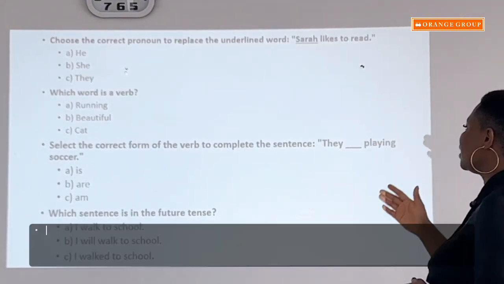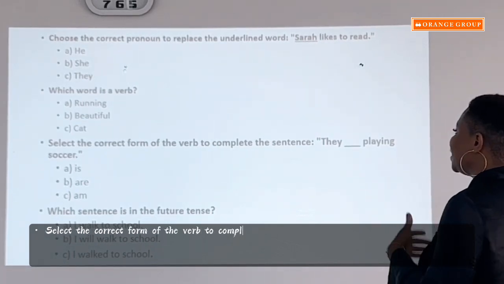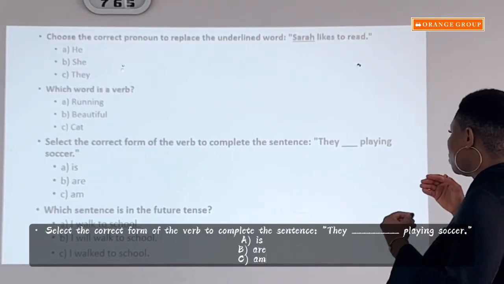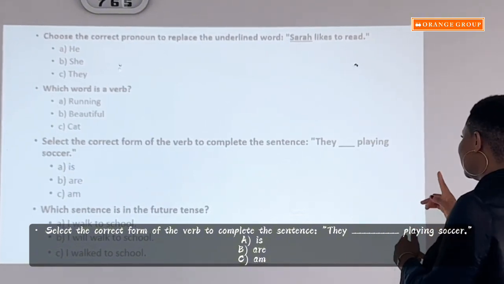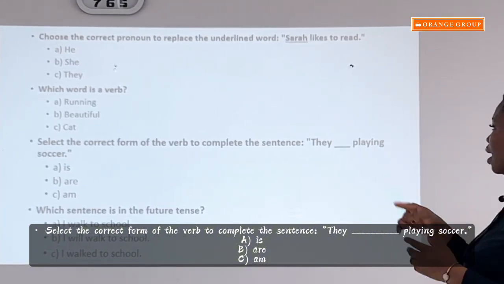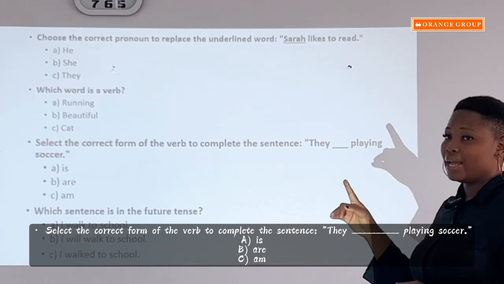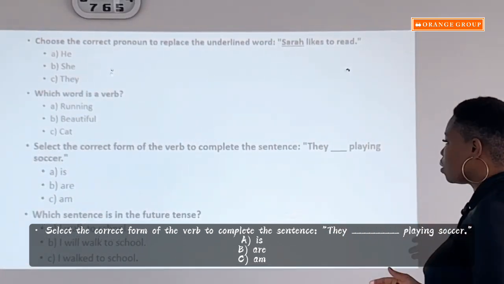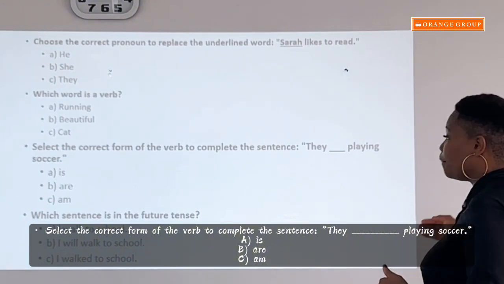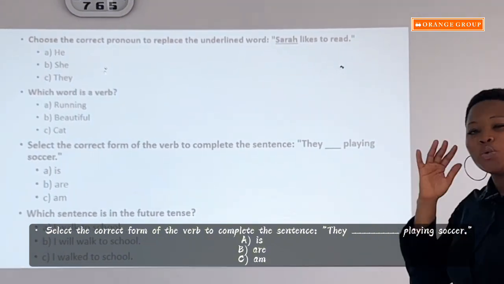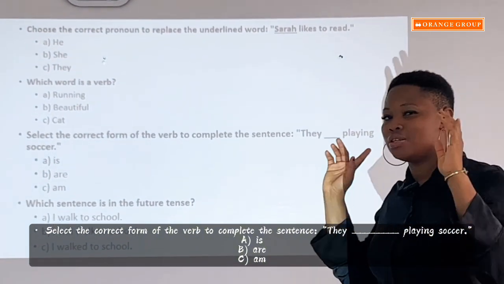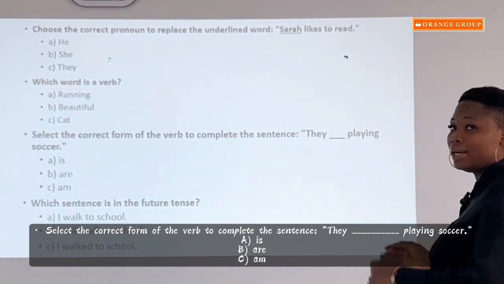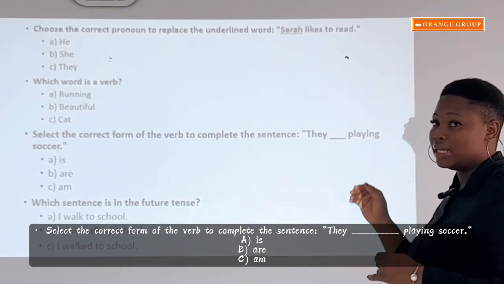Next question, select the correct form of the verb to complete the sentence. Verb, remember, is an action word. So to complete this sentence, they dash playing soccer. Is it they is playing soccer, or they are playing soccer, or they am playing soccer? Which one makes sense, or is a complete sentence to you? It is they are playing soccer. So the answer is B.